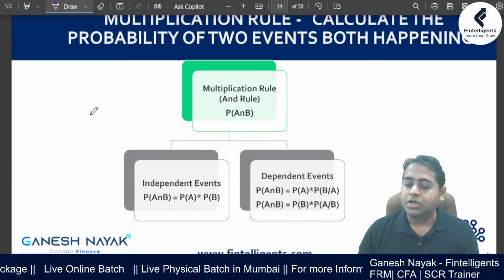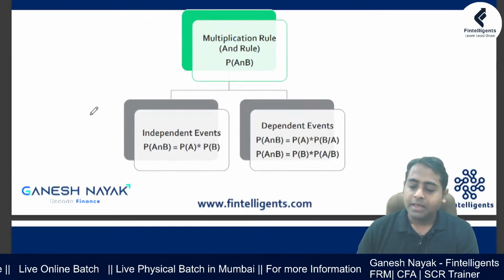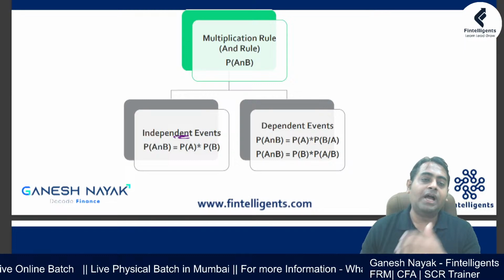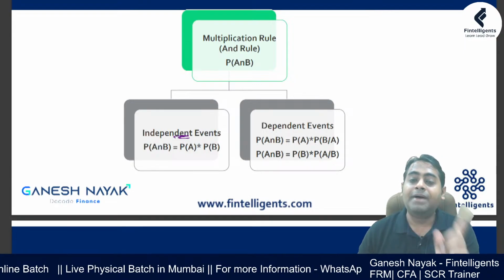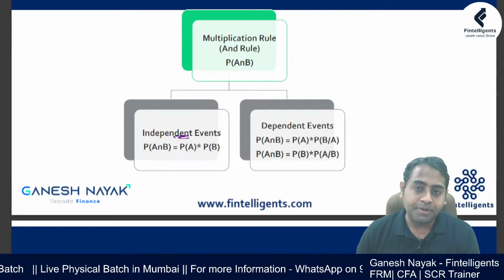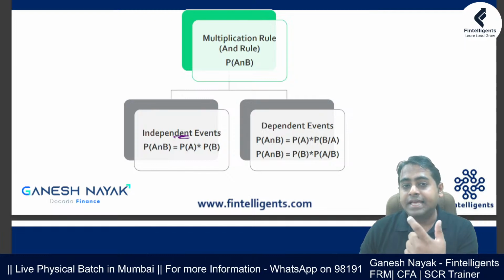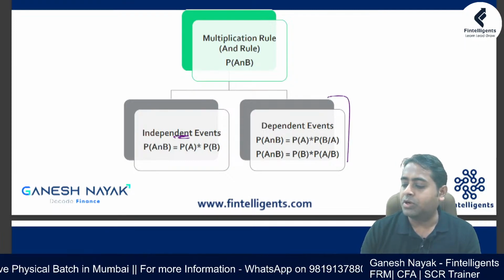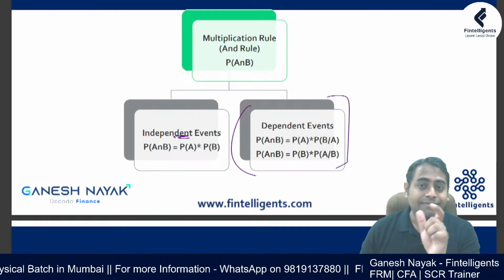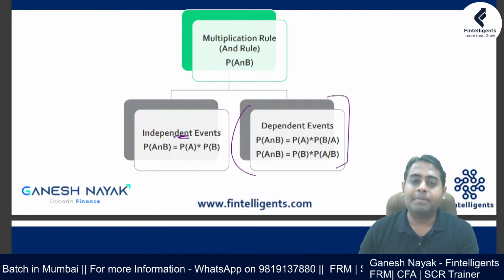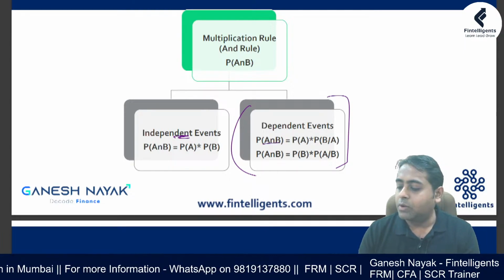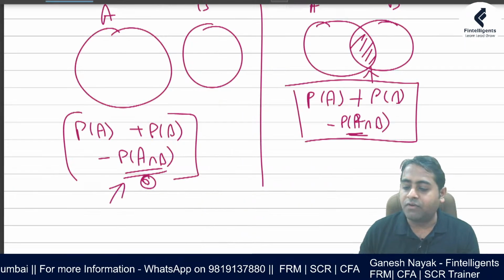This is my independent event and dependent event. Independent event means you have probabilities which are not impacted by anything that happened previously. In the exam, there are very high chances that they might ask you a question on dependent events. They will give you a situation and ask you to find the probability. So when you calculate your joint probability, what is the broader formula?